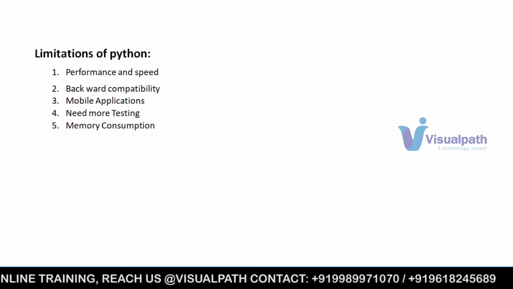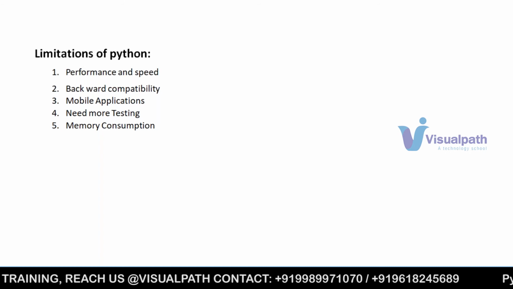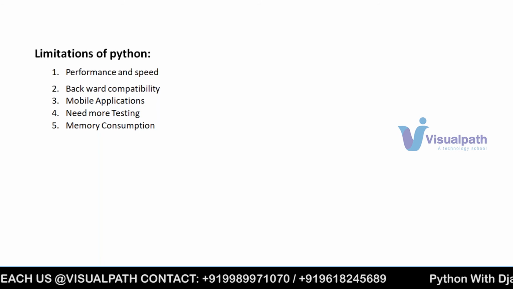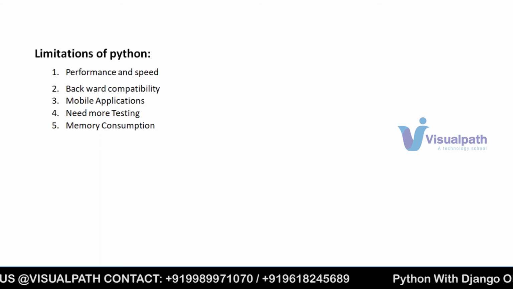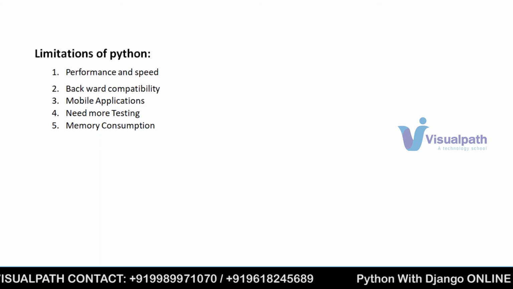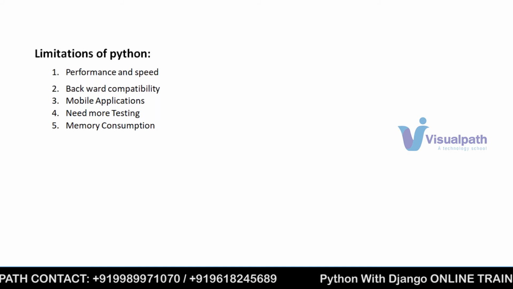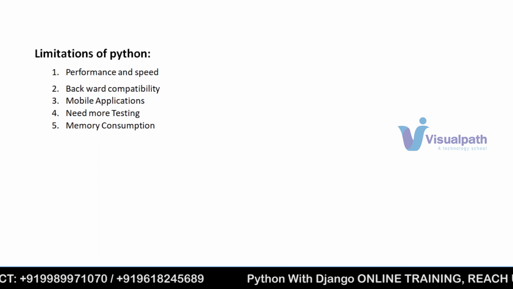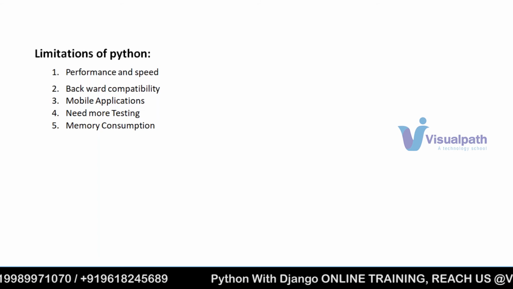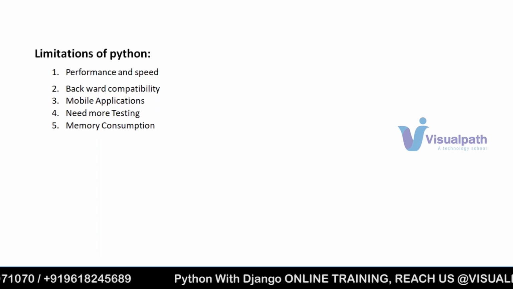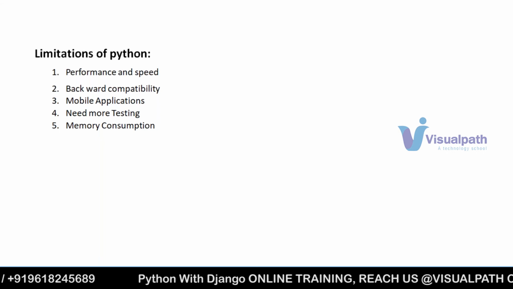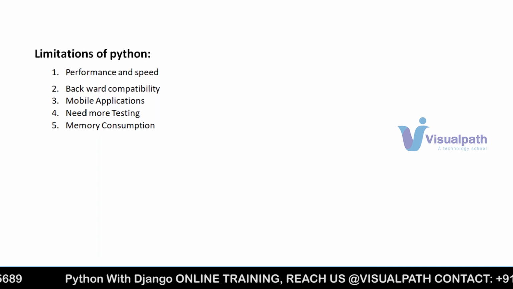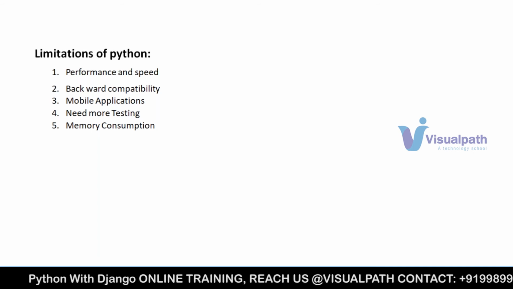Why do we go for Python? Because if we go with Python, we can increase the speed of development. But in this case, there is not much library support available. So this is a disadvantage, but only today. Maybe tomorrow, if libraries become available, then definitely people will start implementing mobile applications in Python. But as of now, very few applications have been developed in Python.